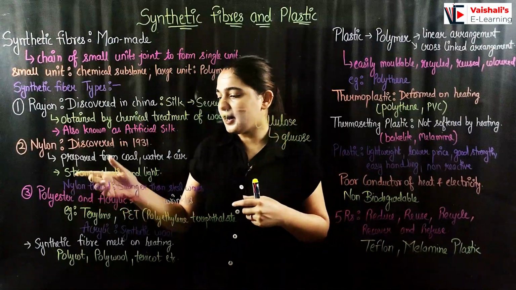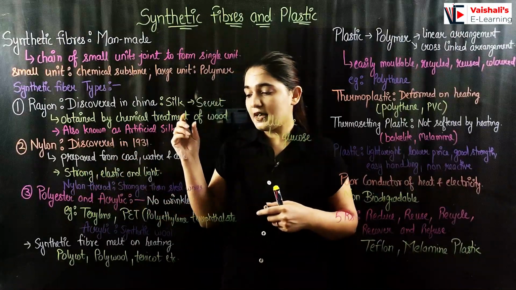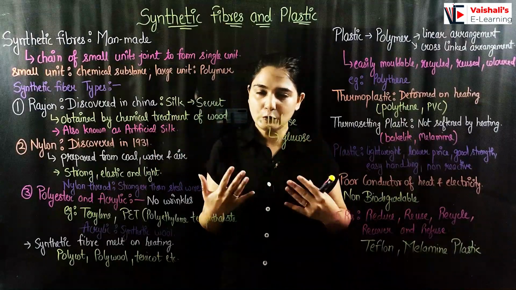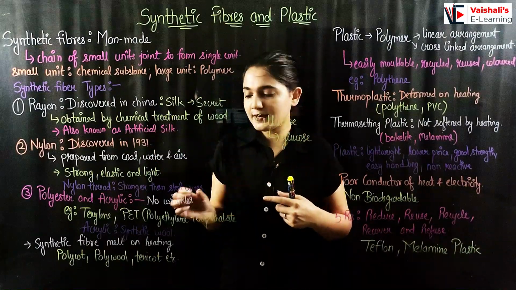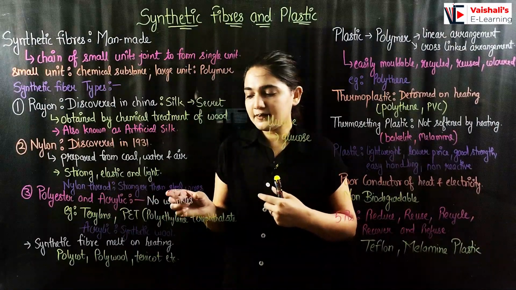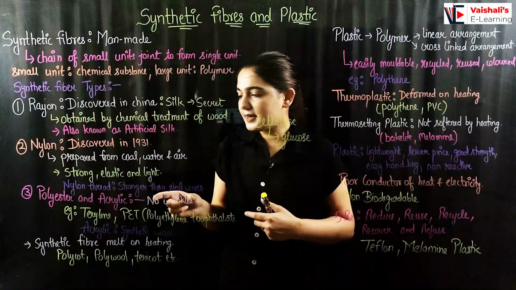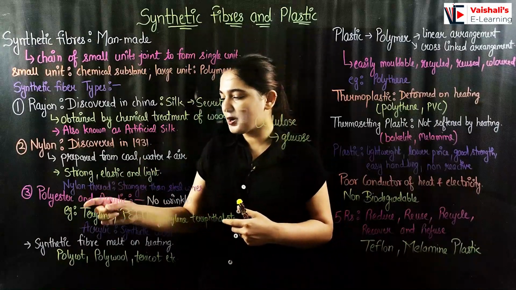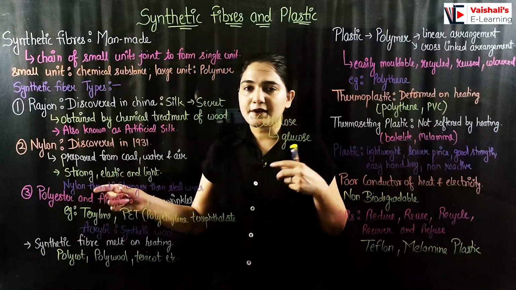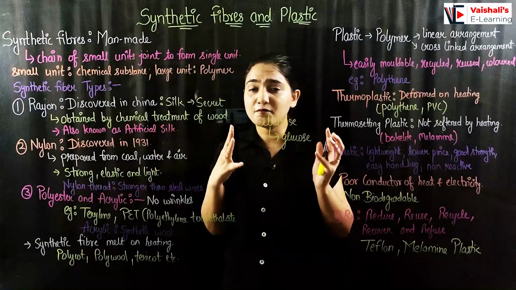Now coming to the next type of synthetic fiber, that is polyester and acrylic. Polyester is a material made for the formation of clothes, but these clothes have a special property that they will be wrinkle-free, which is the thing that we want in our daily life. We don't want many wrinkles like we have on cotton. Some examples of polyester are terylene and PET. Terylene is used to manufacture clothes, and PET is used to manufacture plastic bottles.